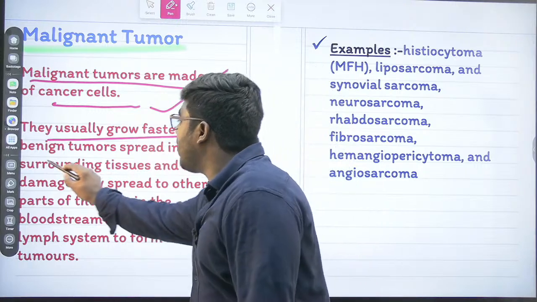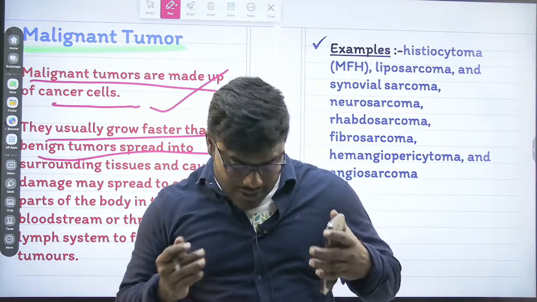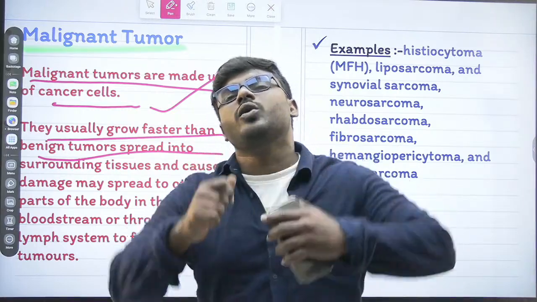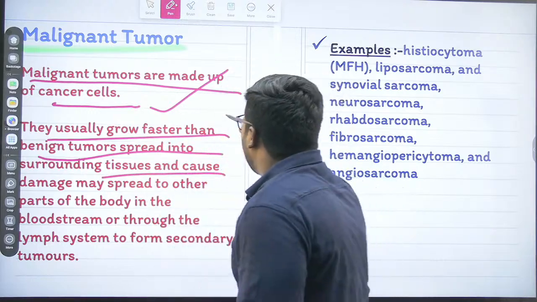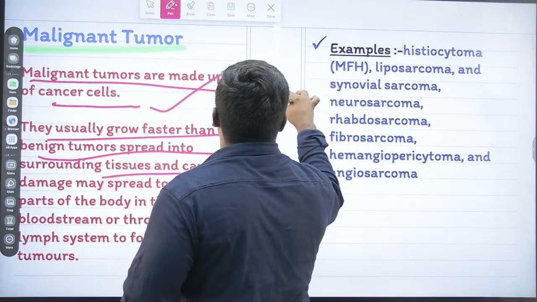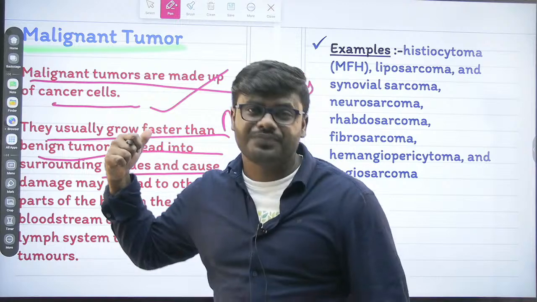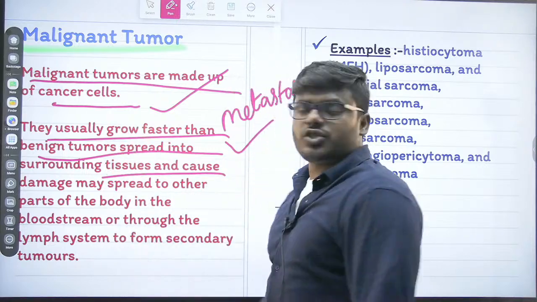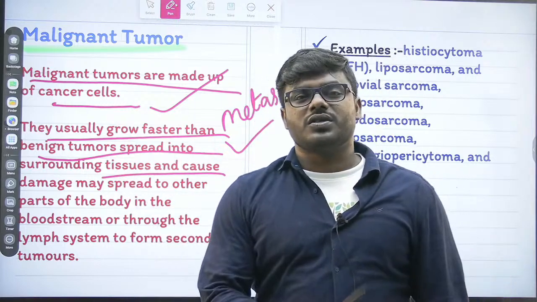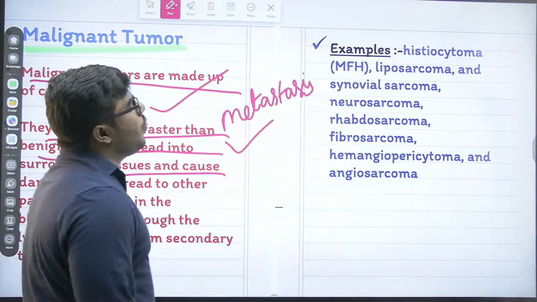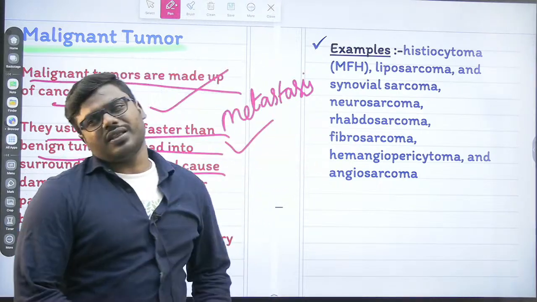They usually grow faster than the benign tumors, and they have the ability to spread into adjacent tissues, and they cause great damage. Why? Because they can show the mechanism of metastasis. That is what I told you, right? They always show the process of metastasis, whereas our normal cells never show the process of metastasis. Okay, what are the examples? They are very dangerous.